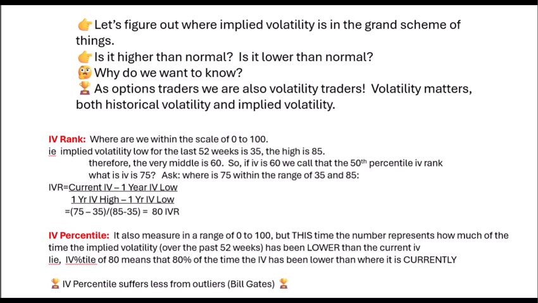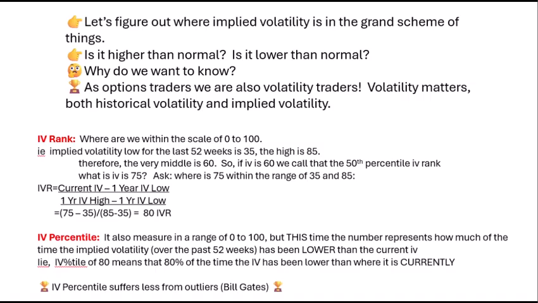And it also measures the data in a range of 0 to 100, but this time the number represents how much of the time the implied volatility has been lower than the current IV. I know these sort of take a little bit to click, but really think about it. The IV rank is just very simple. It's just a range. Where are we on that scale of 0 to 100 in the range of implied volatility that we have seen over the last year?